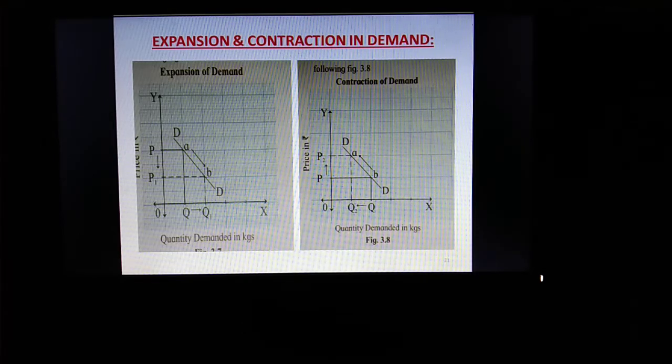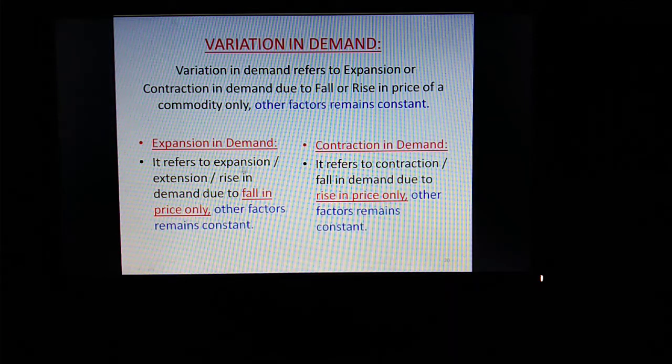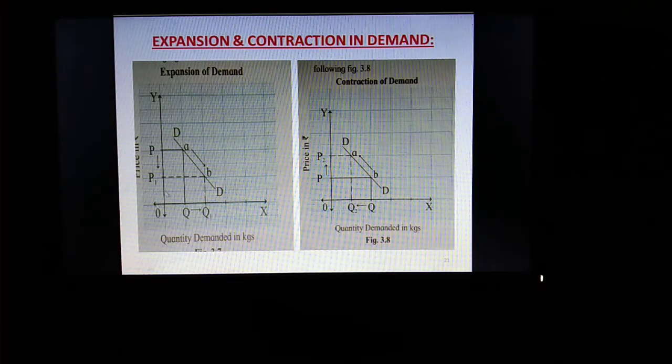Okay. Please read the definition once. Here is the definition. It refers to expansion or extension or rise in demand due to fall in price of a commodity only. Here you can see price was OP and now it has come down to OP1. So demand is expanded from OQ to OQ1. So this QQ1, here you can see this QQ1 is expansion of demand. I hope you have understood the diagram.